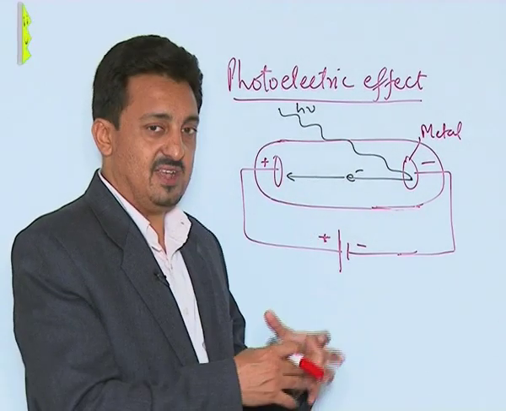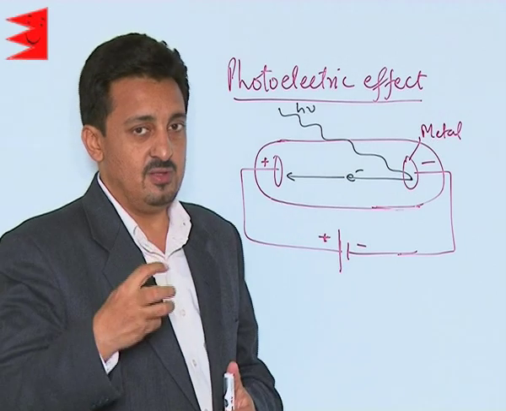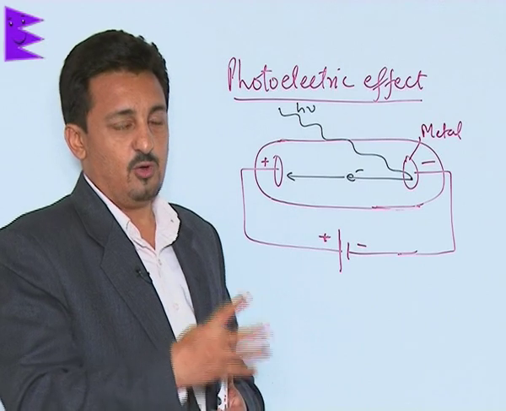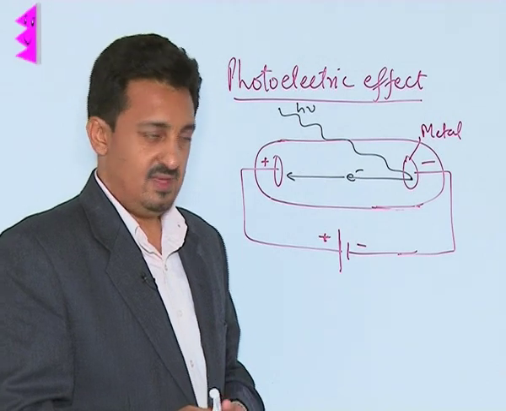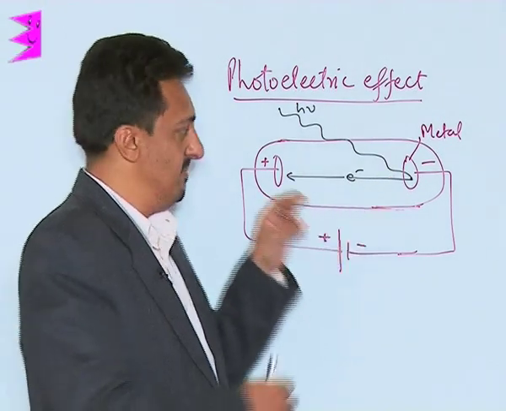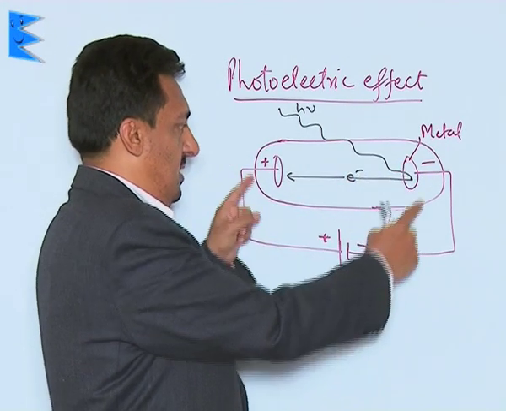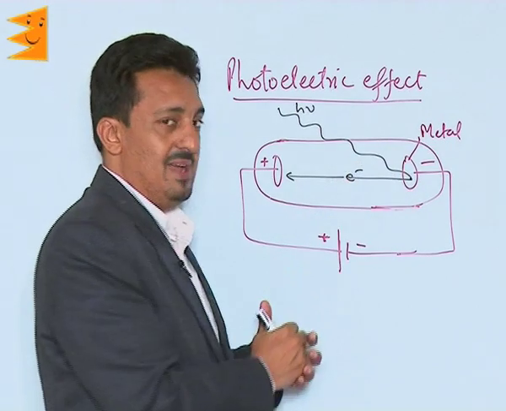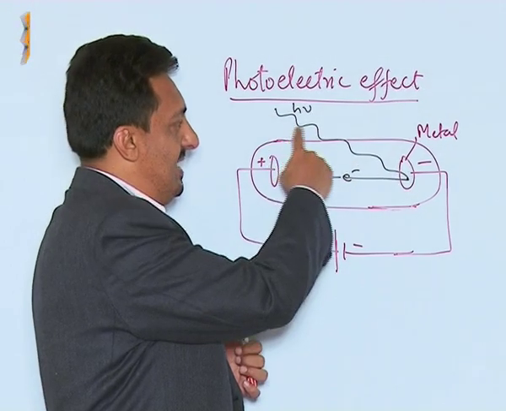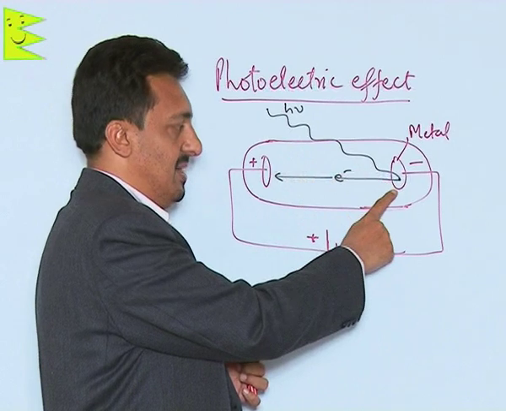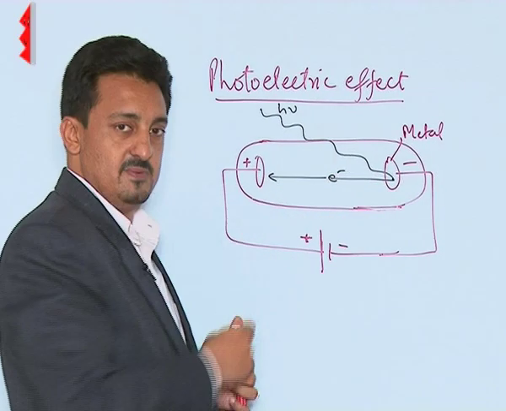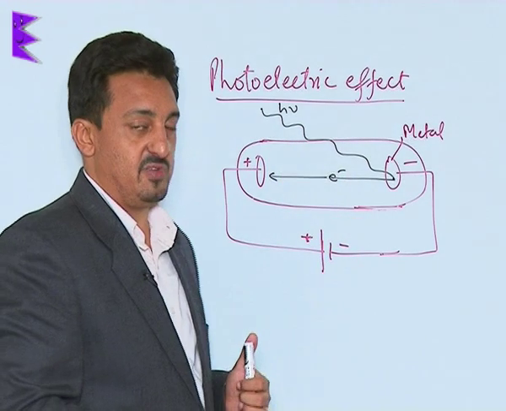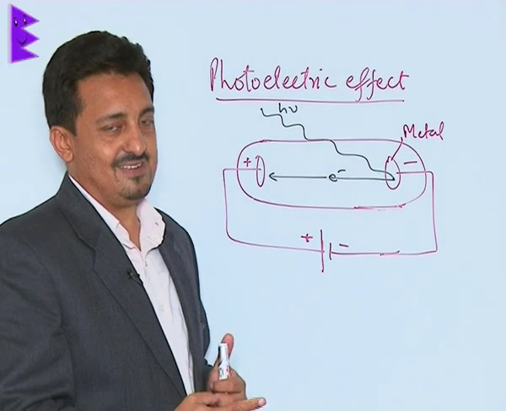So this effect of knocking out an electron from a metal surface by incident highly energetic radiation is called the photoelectric effect. This has been explained in this experiment. It's the same discharge tube. We have the cathode and the anode here, and the cathode is made of a metal. When an energetic radiation of energy h nu is incident on this metal, an electron is knocked out. This knocking out of an electron by EM radiations from a metal surface is called the photoelectric effect.